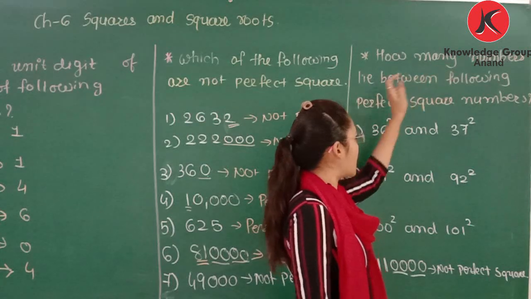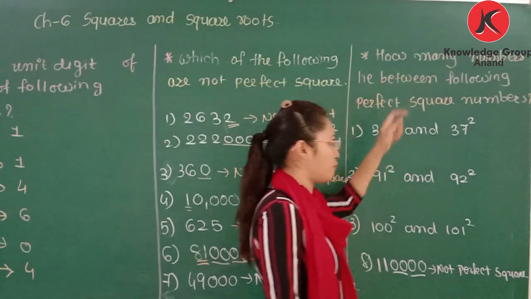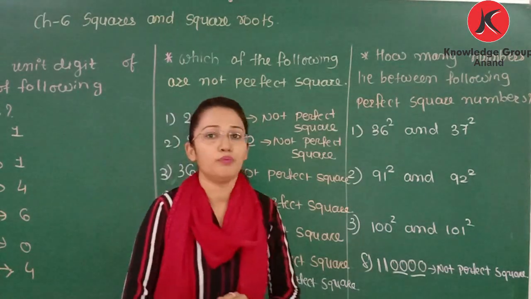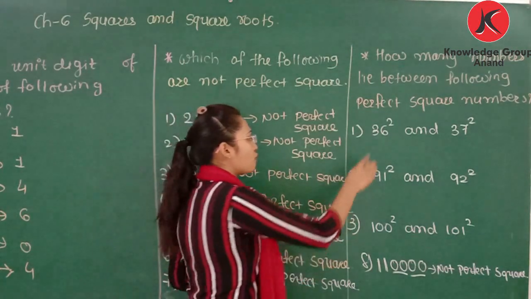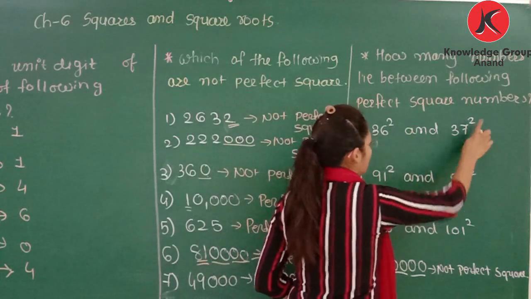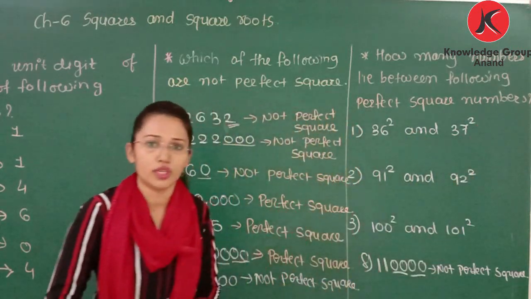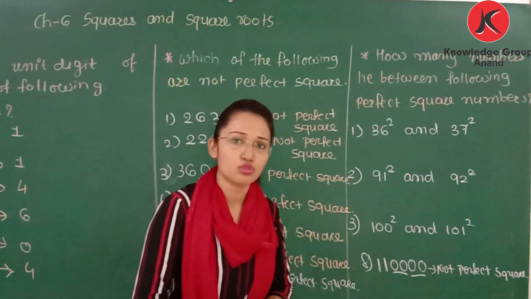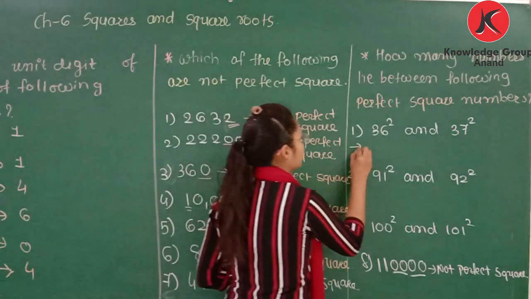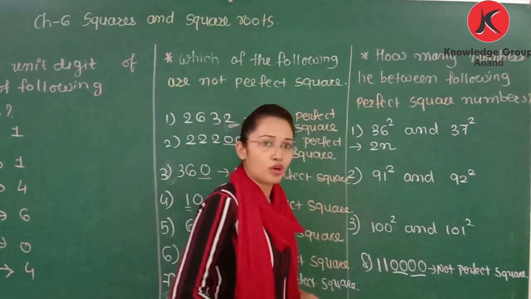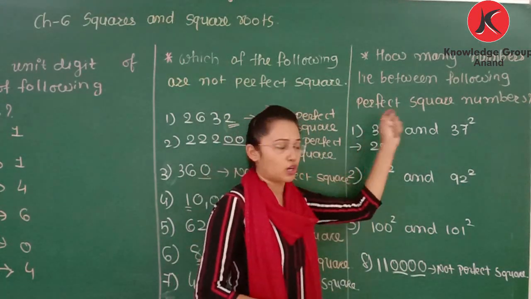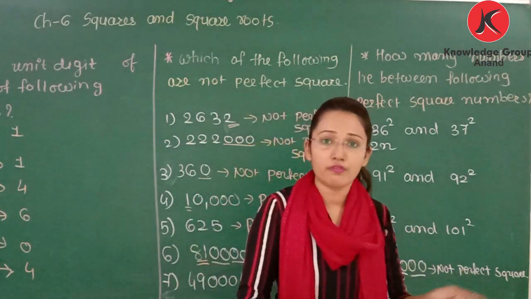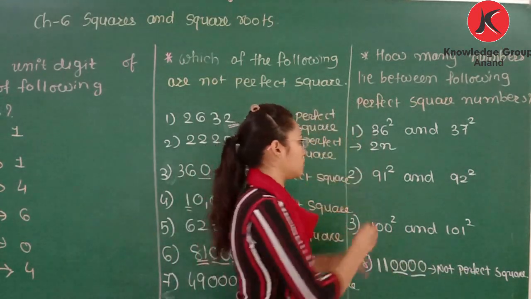Now, what can be an expression? How many numbers lie between the following perfect square numbers? First is 36 square and 37 square. We already learned one rule in the previous video: the number of non-perfect squares between any two perfect square numbers is 2n.